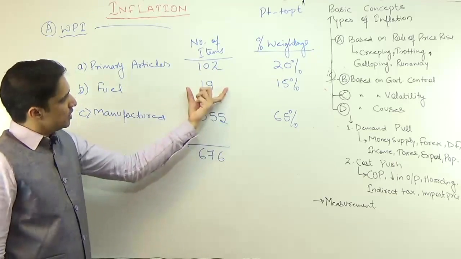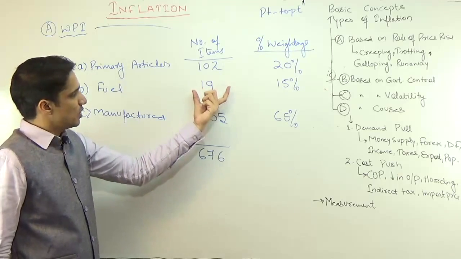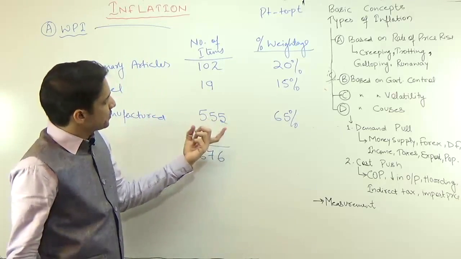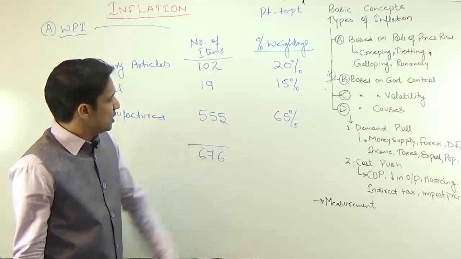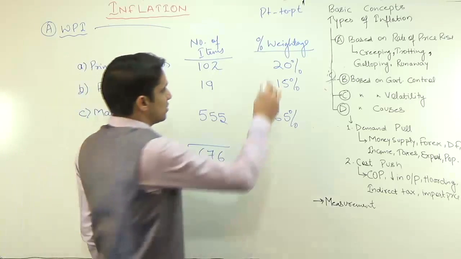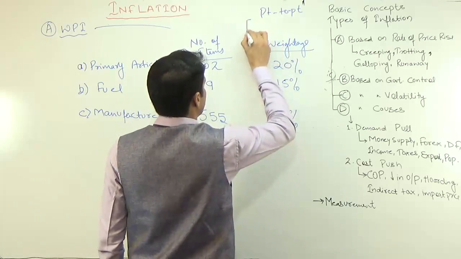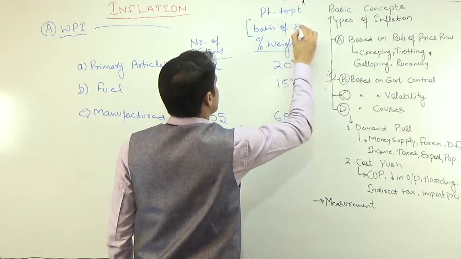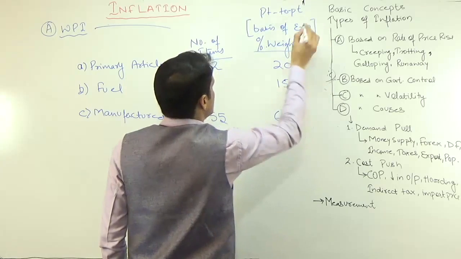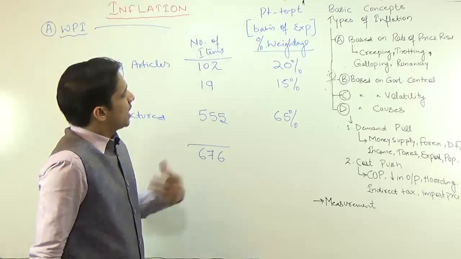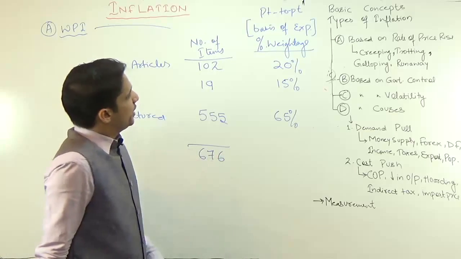Their expenditure on these 19 items or commodities is 15%, and their expenditure on these 555 items is 65%. So this weightage is being decided on the basis of expenditure. This you have to remember, because sometimes in the exam the examiner can ask how the weightage is being decided.